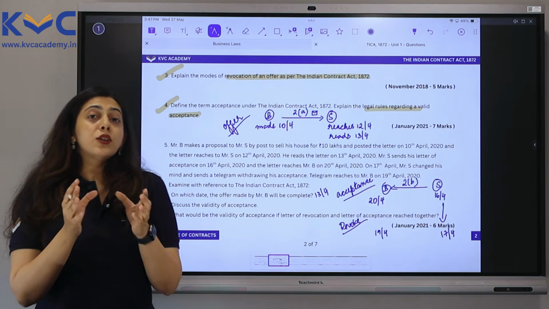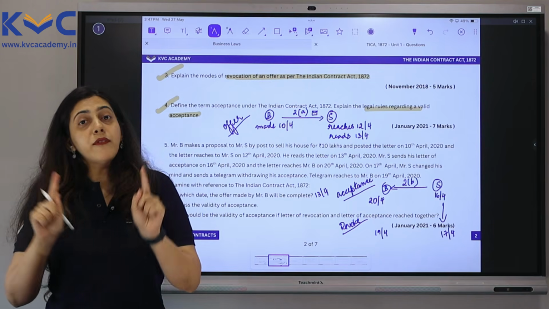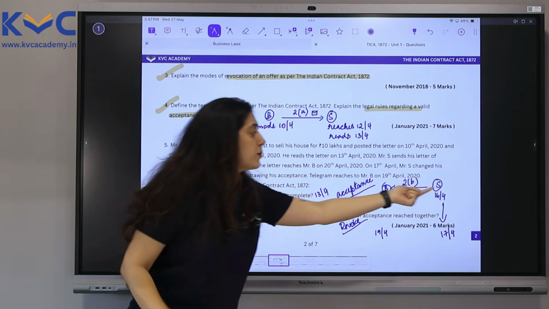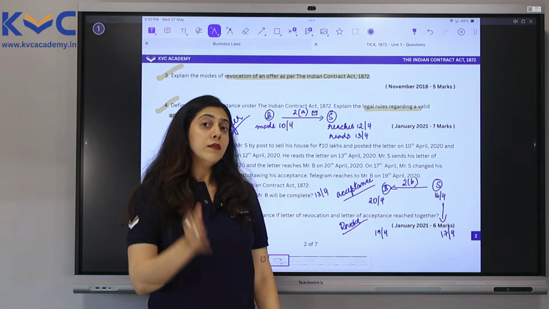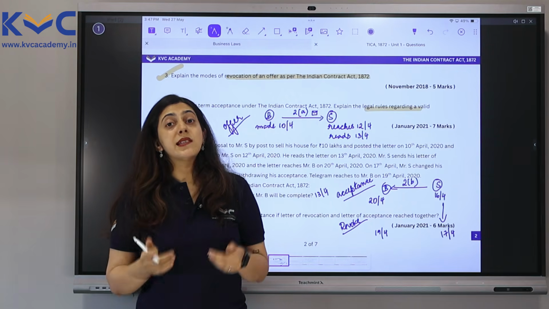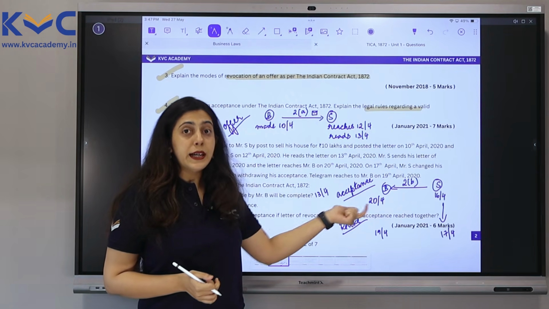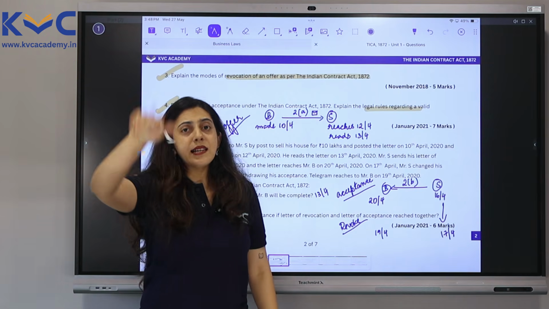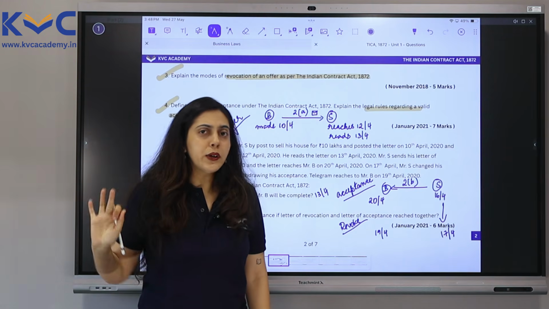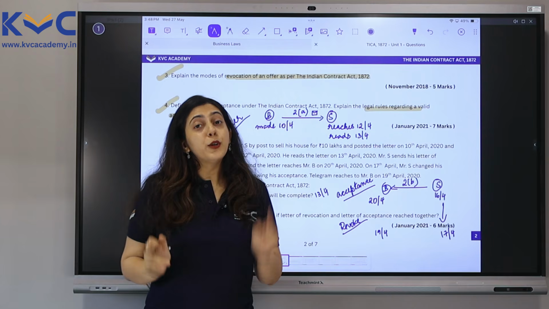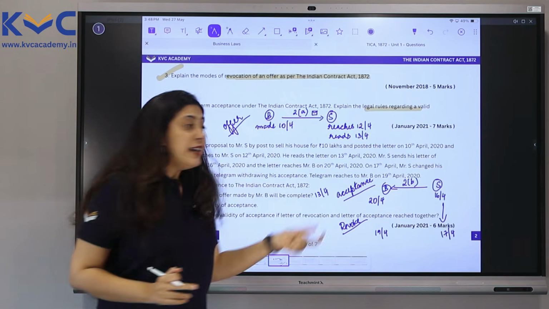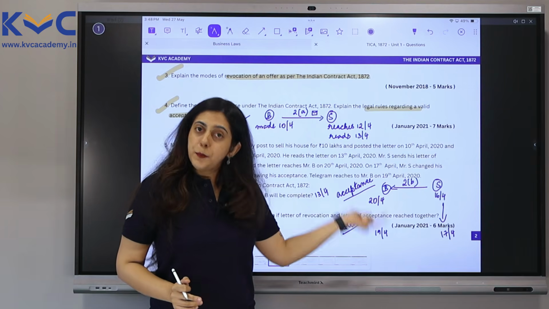According to the communication of acceptance rules, we have two rules. One is from the point of view of the proposer and one is from the point of view of the acceptor. Communication of acceptance is complete for the proposer, that is for the offerer, when the acceptor has sent his acceptance and is not going to be able to take it back. And communication of acceptance for the acceptor is completed when it comes to the knowledge of the proposer.